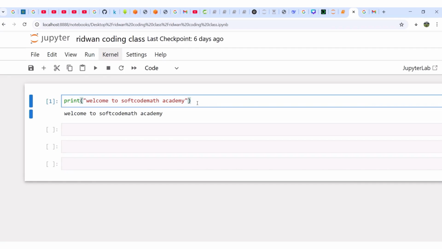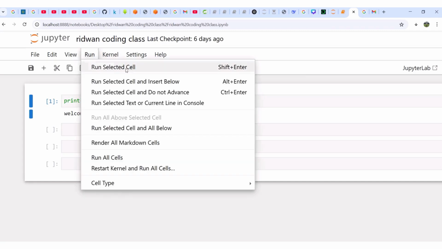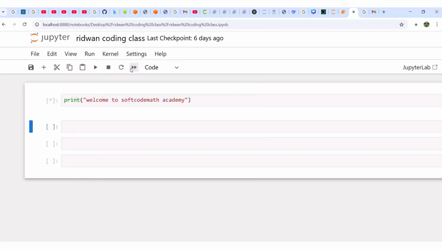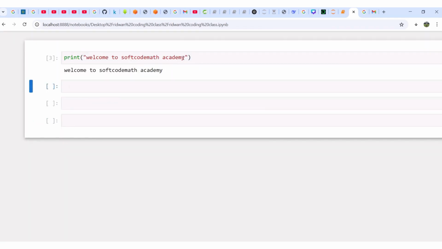In the last class, I told us that if you want to run any code, what will you do? Just come here, then you can click run. Where is run? Can you see? You will be inside the cell that you want to run the code. You write the code, then, can you see, I am inside this cell now, so I want to run it. I will now come and click on run. Okay, it's run selected cell. Yes, beautiful. It has been executed.